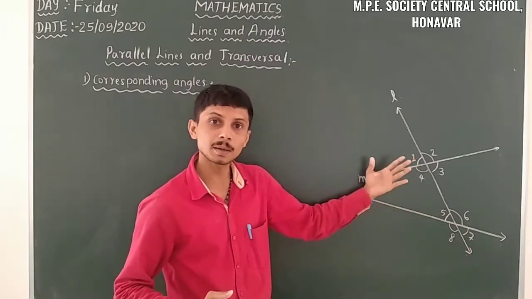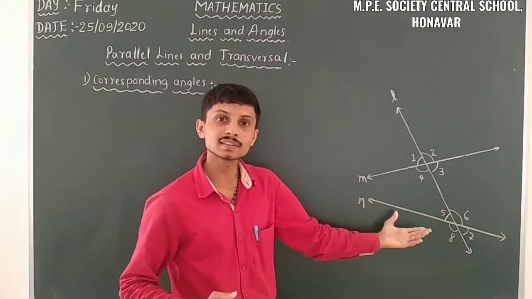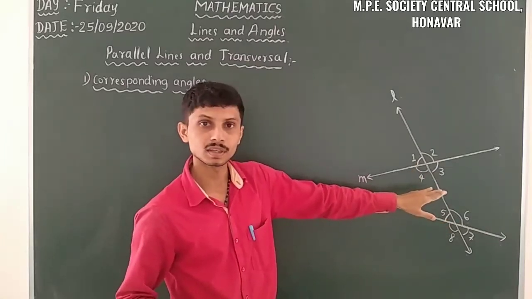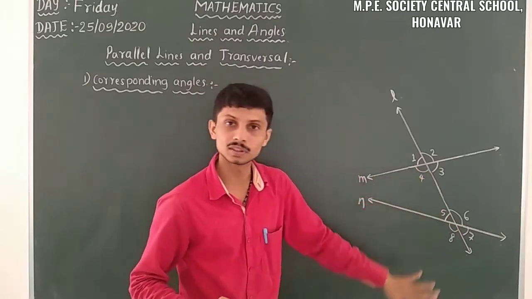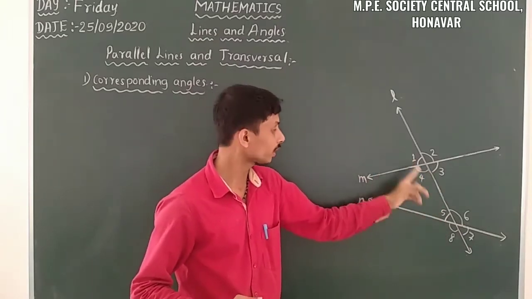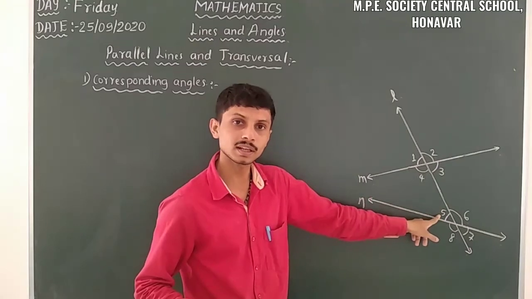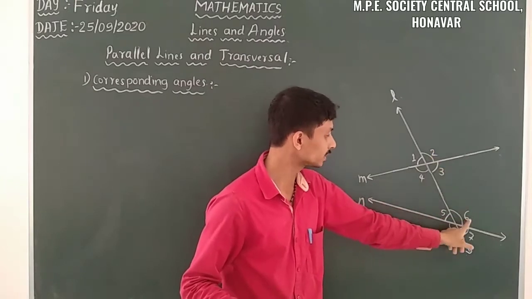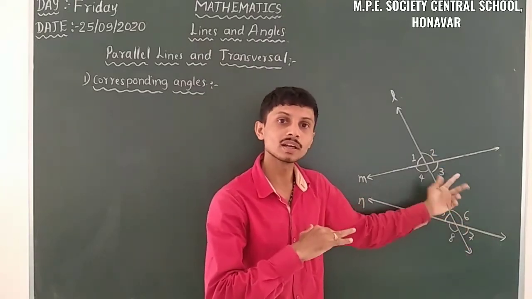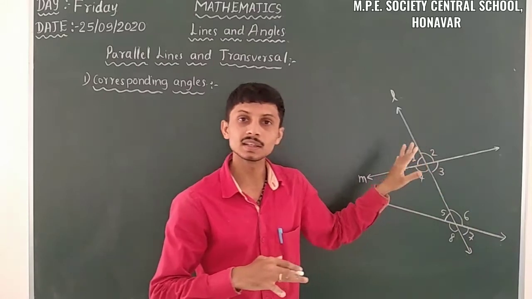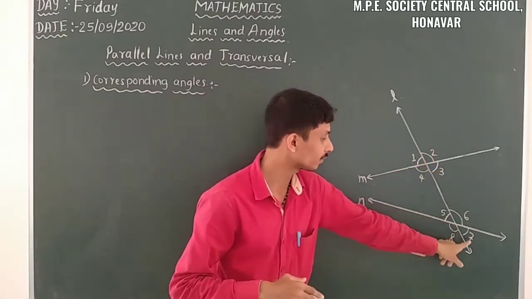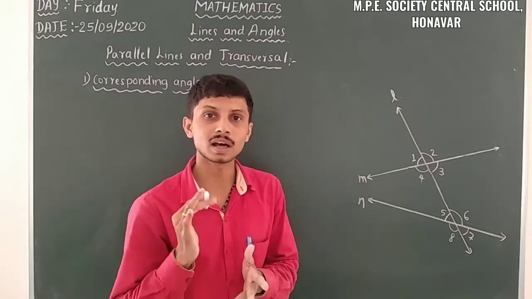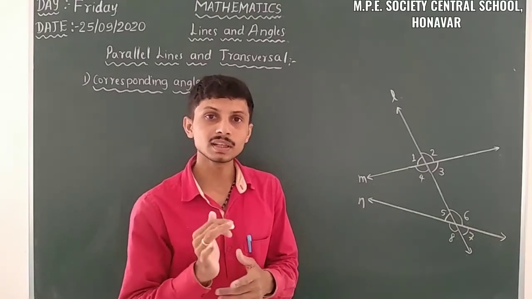So what are the angles above the line? 1 and 5 are above the line and 4 and 8 are below the line. So here 1 and 5 are the corresponding angles and 4 and 8 are the corresponding angles. Likewise on the other side, 2 and 6 are above the line, so 2 and 6 are the corresponding angles, and 3 and 7 are below the line, so 3 and 7 are the corresponding angles.